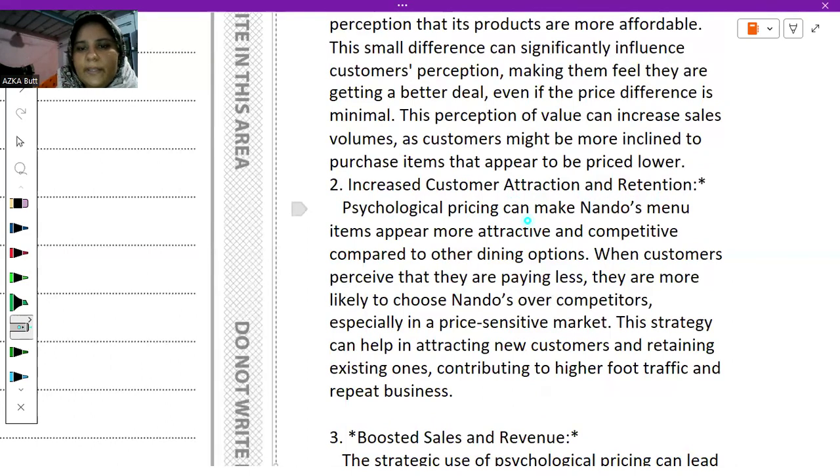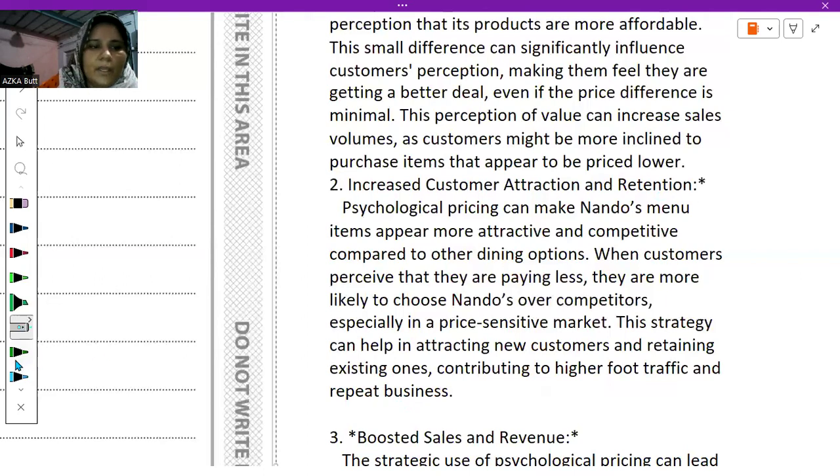Psychological pricing can make Nando's menu items appear more attractive and competitive compared to other dining options. When customers perceive that they are paying less, they are more likely to choose Nando's over competitors, especially in a price-sensitive market. This strategy can help in attracting new customers and retaining existing ones, contributing to higher foot traffic and repeat business.